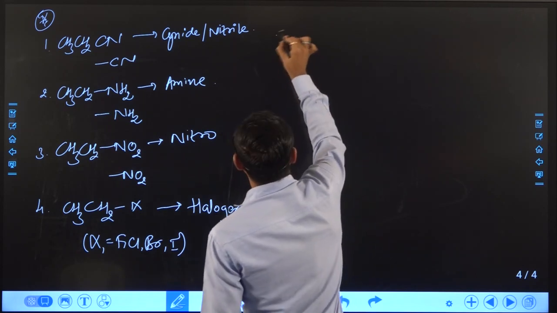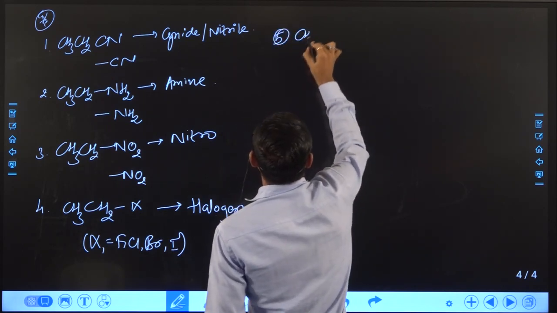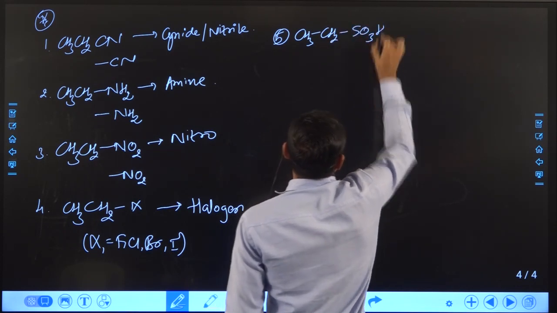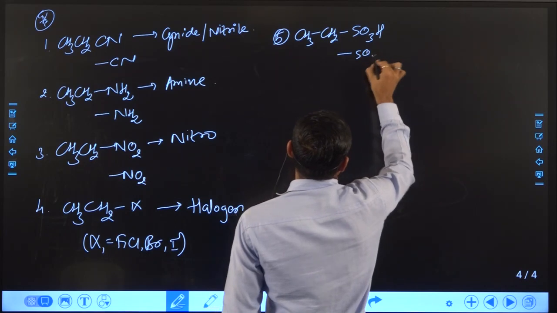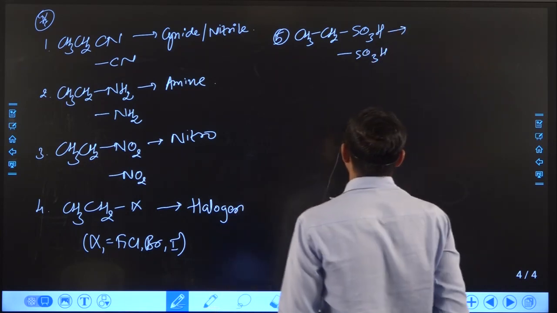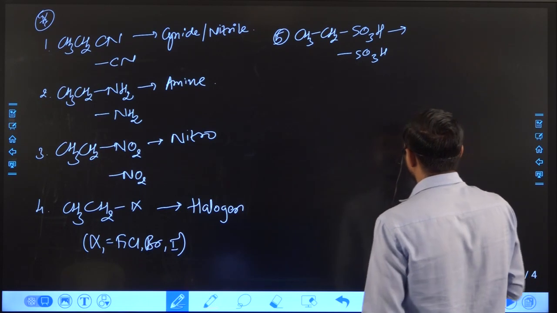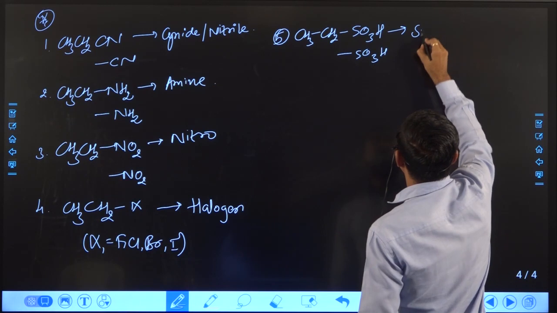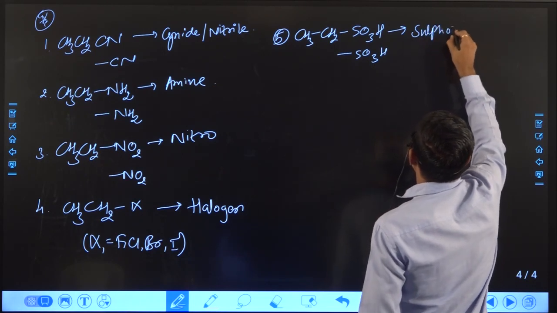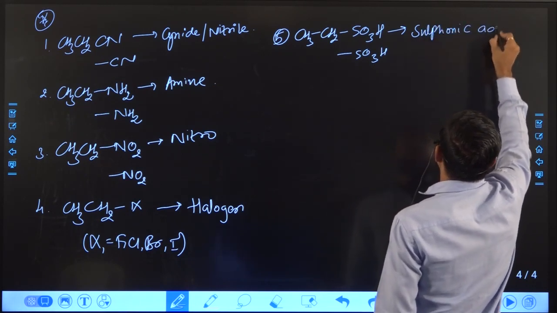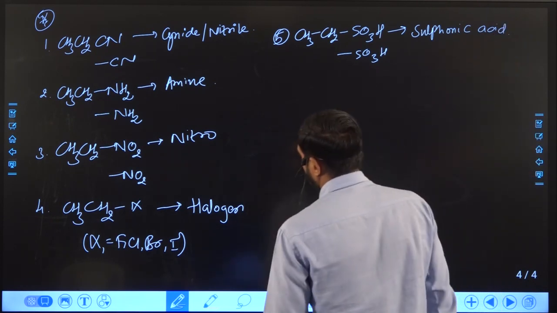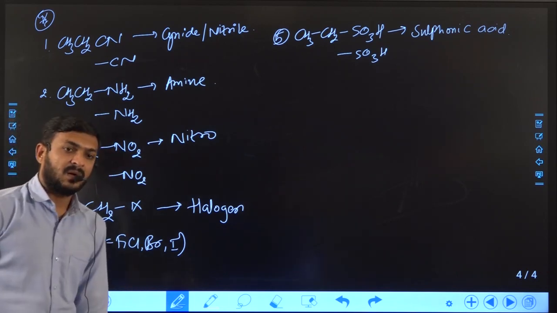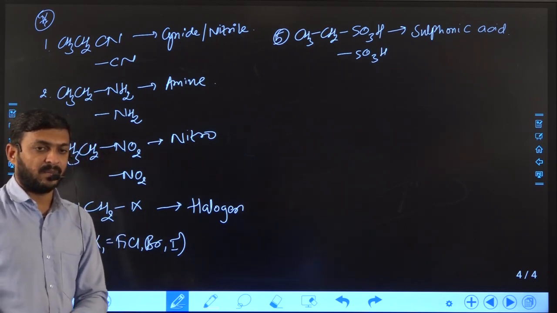Suppose in this compound an SO3H functional group is present. If SO3H functional group is present, then the class of compound will become sulfonic acid, right? So this is how we can see different types of functional groups other than oxygen.